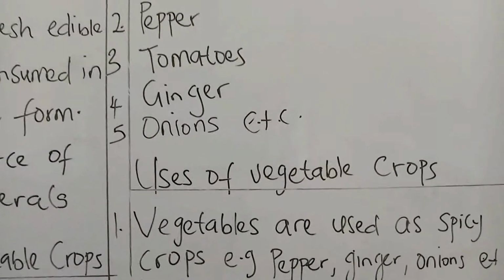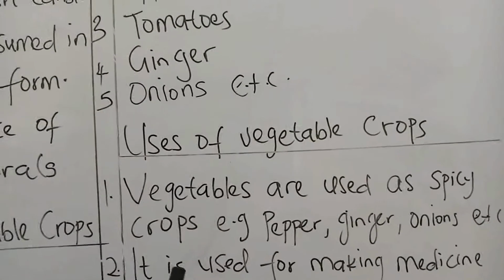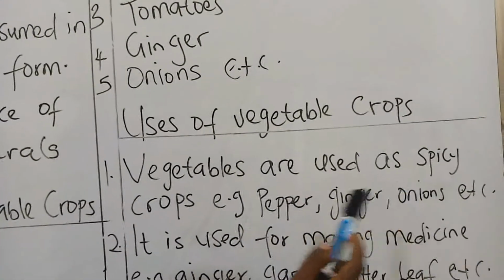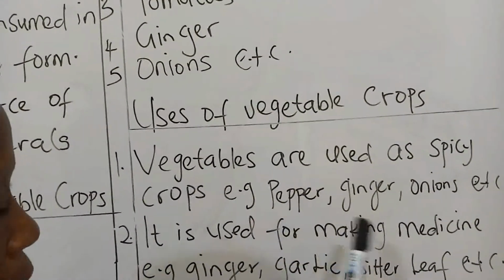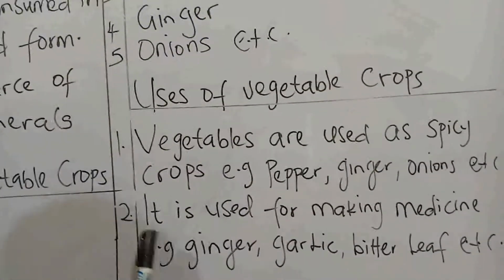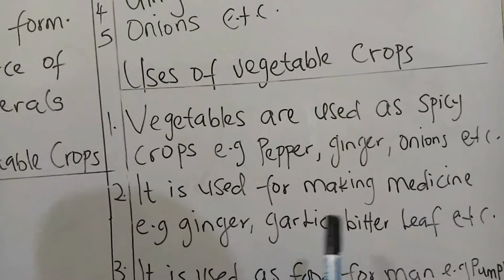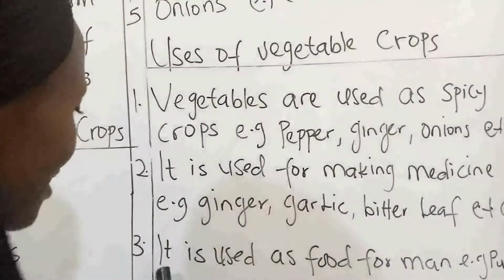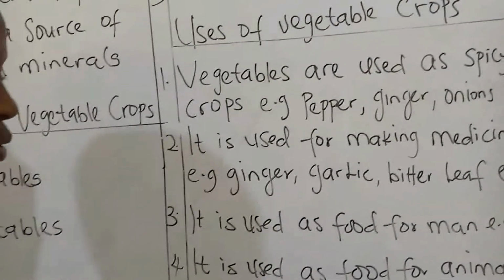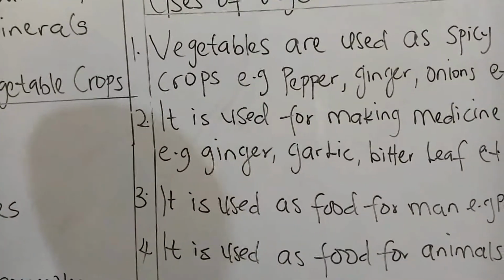Okay, we went further to look at some of the uses of vegetable crops. And here, number 1, we say vegetables are used as spicy crops. Example, we have our pepper, our ginger, our onions, and others that are not mentioned here. Number 2, we say it is used for making medicine. We have our ginger, our garlic, bitter leaf, and so on. Number 3, we say it is used as food for man. Our pumpkin, our bitter leaf, even our cabbage, our pepper, our onions, and so on.